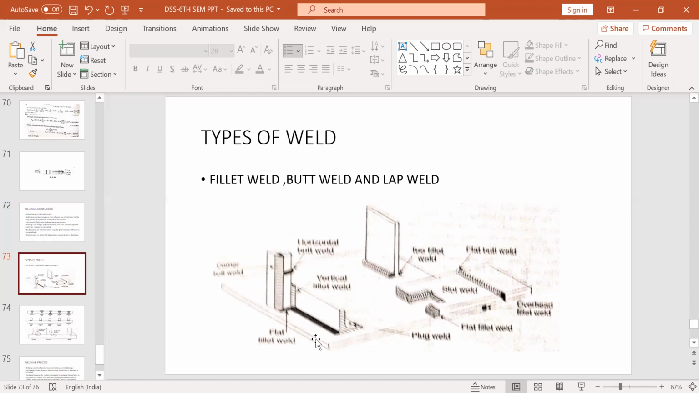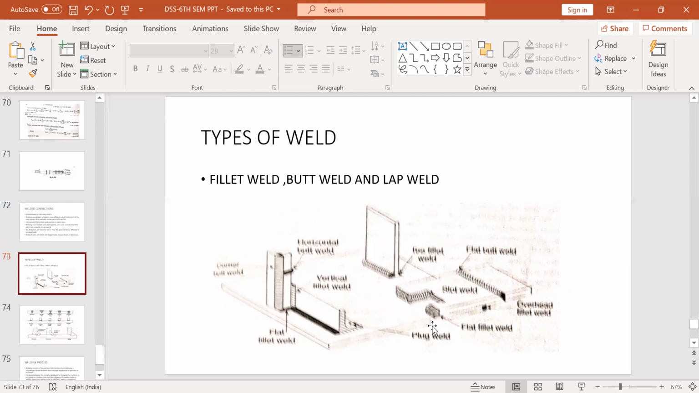So fillet welds are most commonly used in welding. These are the most generally used type of weld. They are normally easier to make and require less material preparation and are easy to fit than butt welds.